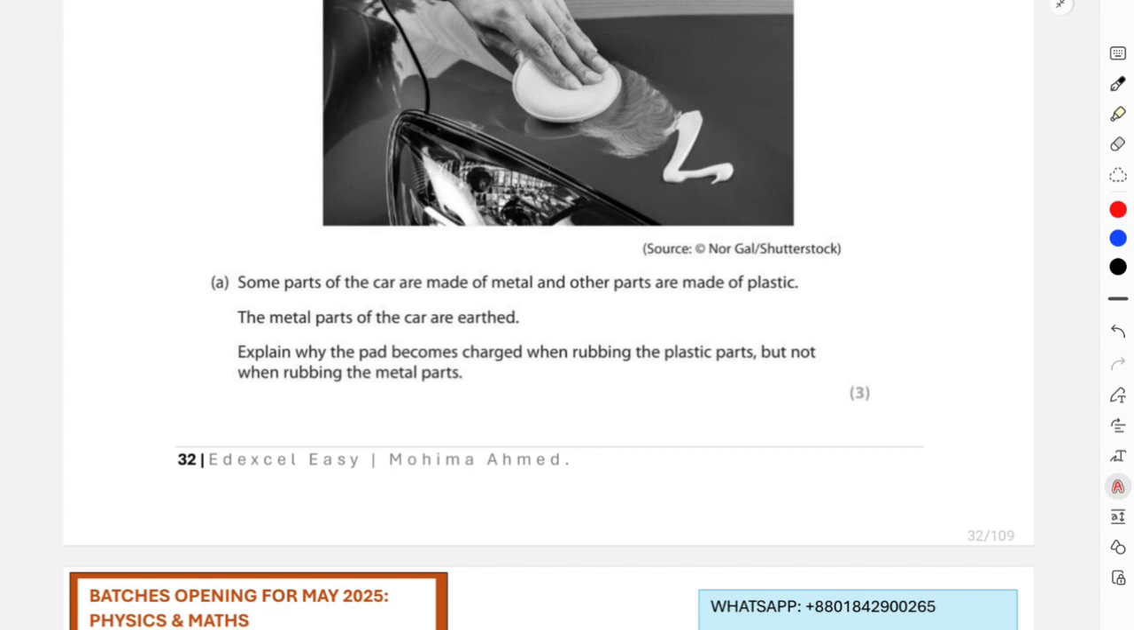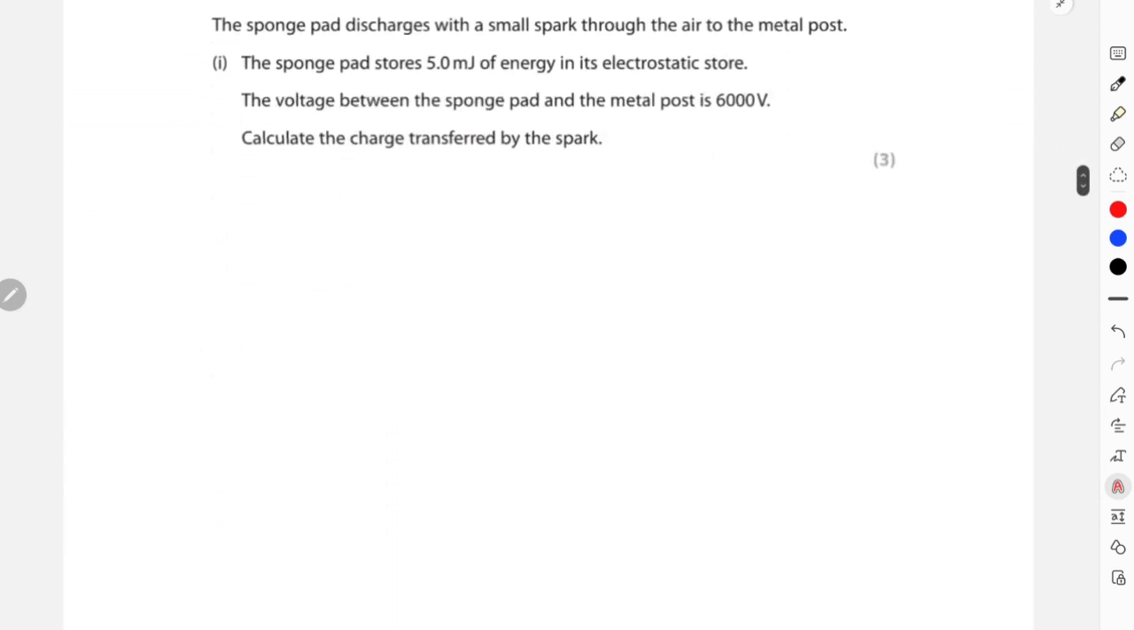But for the plastic parts, which are not connected to the earth wire, when the electrons are getting transferred from the pad to the plastic surface of the car, they will not have any escape. They will eventually be trapped onto the plastic surface, causing the plastic parts to become charged, right? That is the case occurring over here. So this is also your answer for this part.